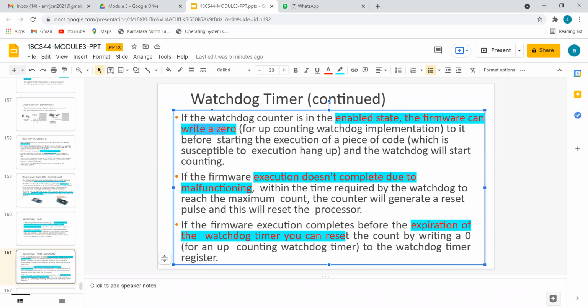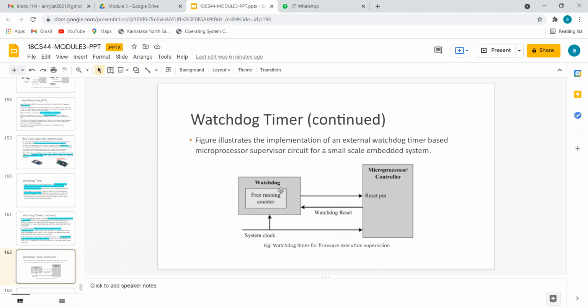Whenever you try to send a big file over WhatsApp or some social media, you might have felt the time is exceeding, or that the process cannot finish in the given amount of time. Who decides that time, and who observes how much extra time is being taken? That is done by the watchdog timer. Expiration of a watchdog timer always gives us a reset operation. So this is the idea of the watchdog timer circuit.